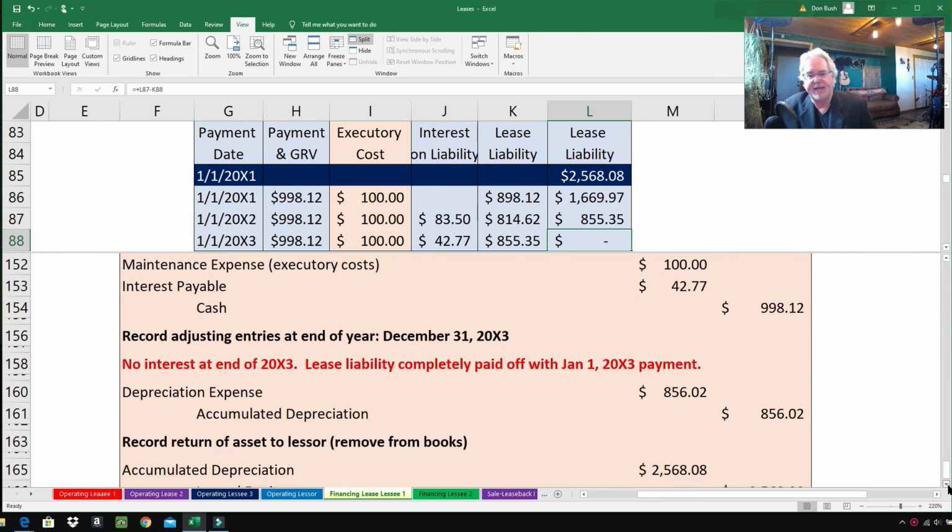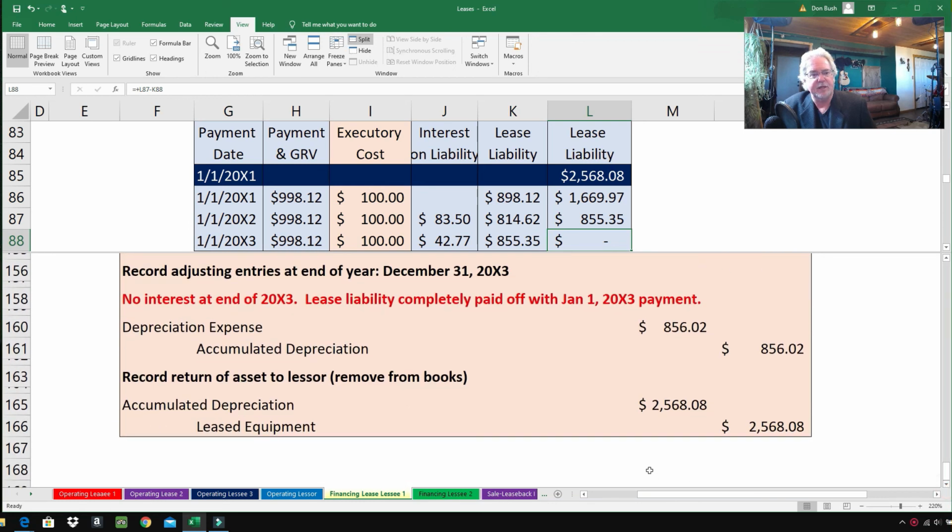At the end of year 3, December 31st of year 3, this is the day we're giving the generator back to Power to the People. So when we get to construction, we are giving up the generator. So here we go.